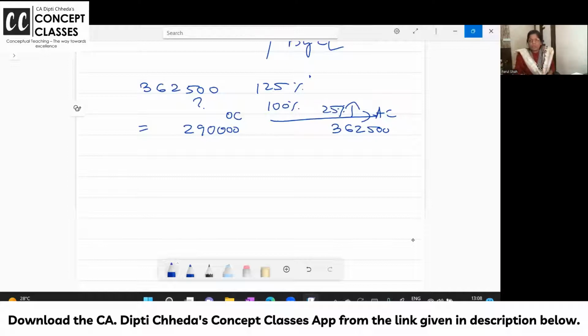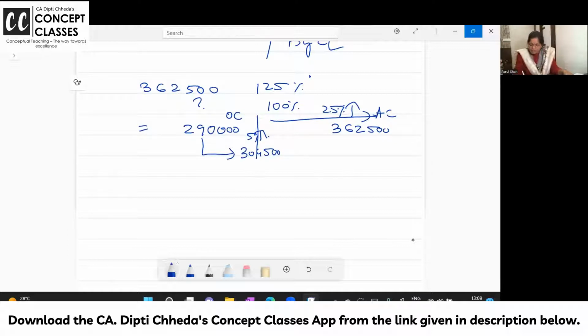3,62,500 is 125%. Why did I take 125? Because they said the cost is increased already by 25%. So what is the original cost? 100. Now I want you all to read as it says, if the material prices go up by more than 5%, so up to 5% increase, no problem. 290 का 105%, so up to 3,04,500. 5% increase in this cost.